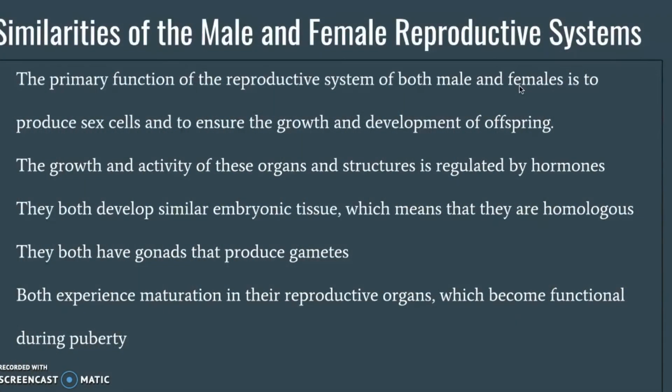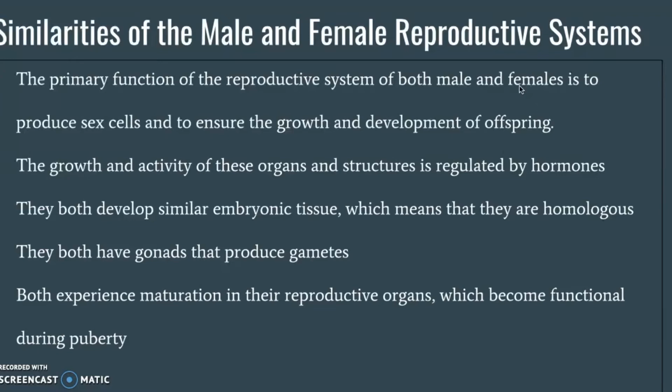Similarities of the male and female reproductive systems. The primary function of the reproductive system of both male and female is to produce sex cells and to ensure growth and development of offspring. The growth and activity of these organs and structures is regulated by hormones.